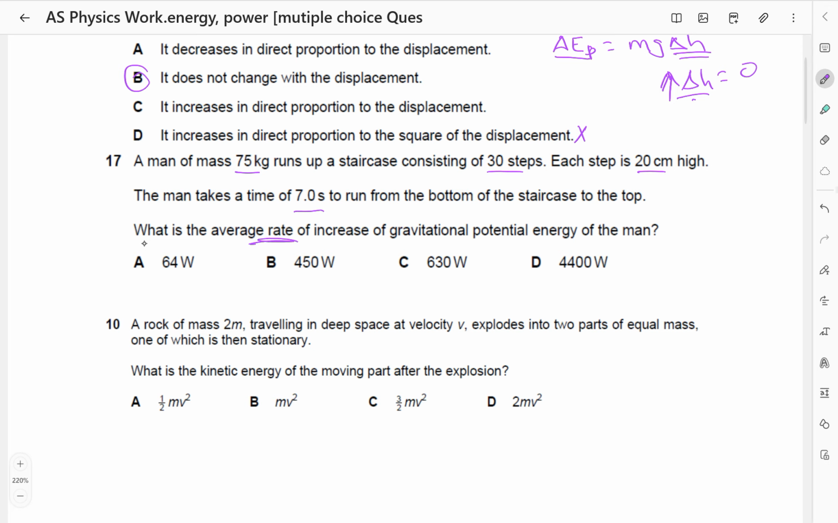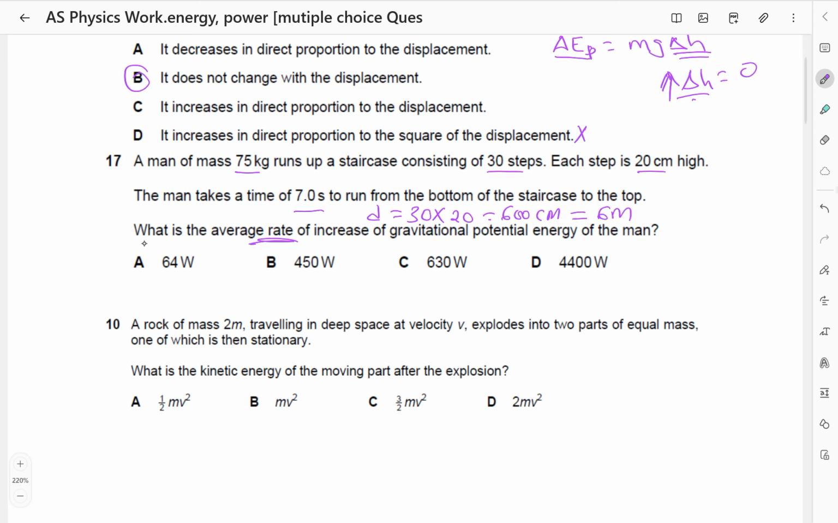So for the potential energy, let's first find the distance. The distance is going to be 30 steps times the height of each step, which is 20 centimeters. So this becomes 600 centimeters, which is 6 meters.